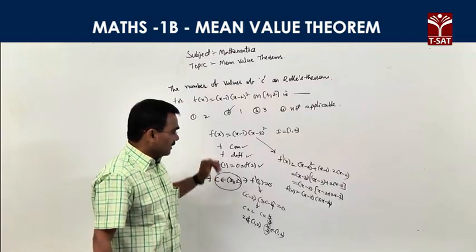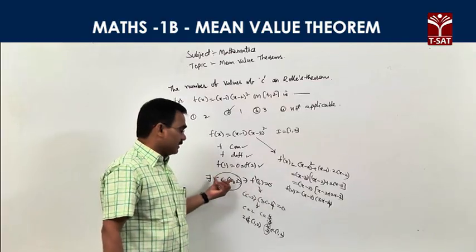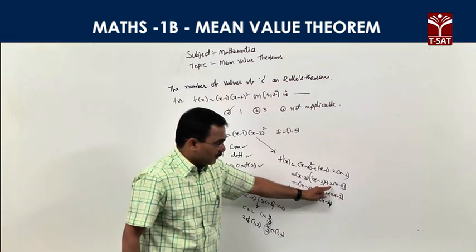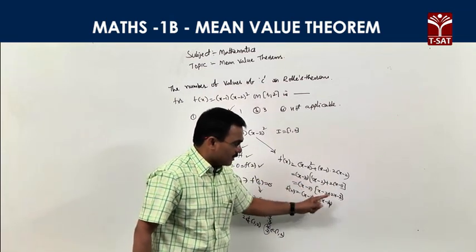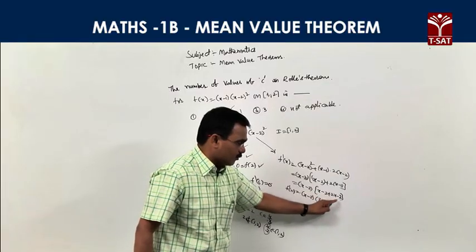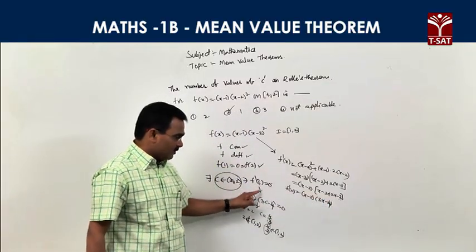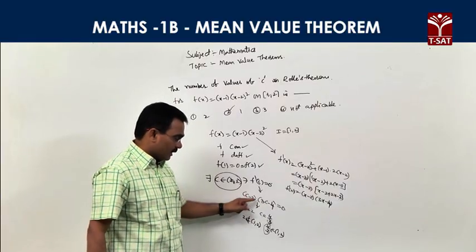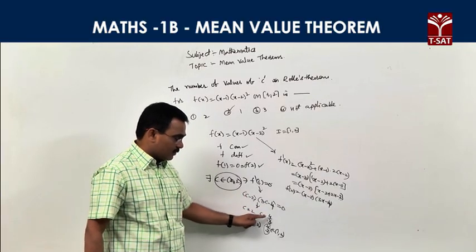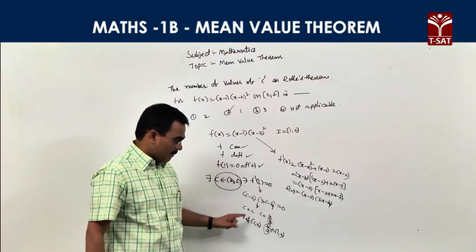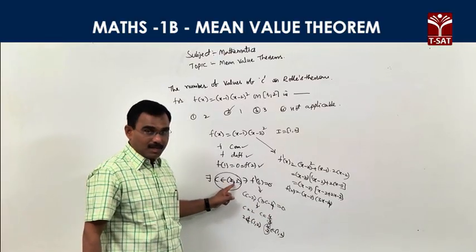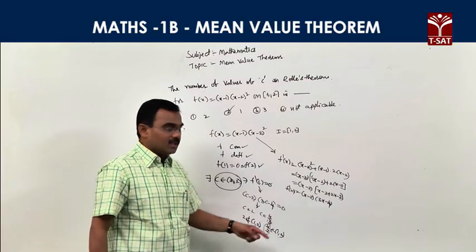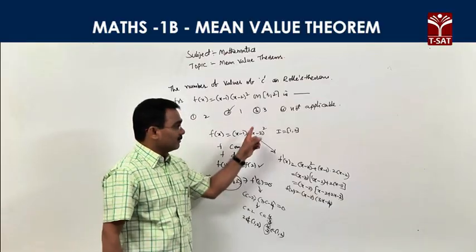So, according to Rolle's theorem, f dash c is equal to 0, then c belongs to open 1 comma 2. What is f dash x? You simplify: 2x minus 1, 2x minus 2, simplify 3x minus 2 minus 3 is minus 4. F dash c is equal to 0. What happened? C minus 2 into 3c minus 4 is equal to 0. So c is equal to 2 or c is equal to 4 by 3, which means 1 point something, but c compulsorily belongs to open 1 comma 2, so 2 is not possible, only 4 by 3 is possible. How many values does c have? Only one value, that is the condition.